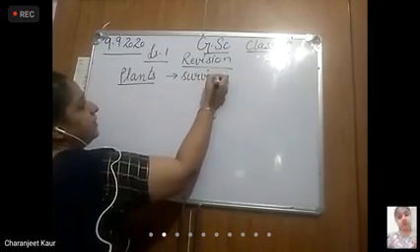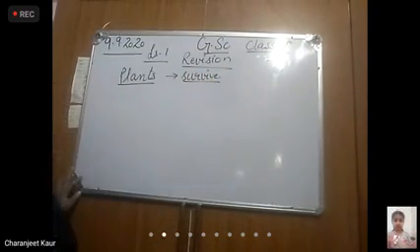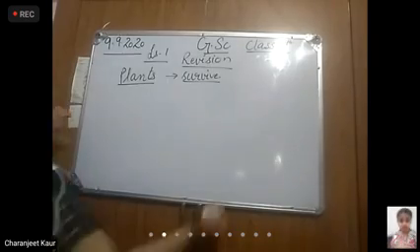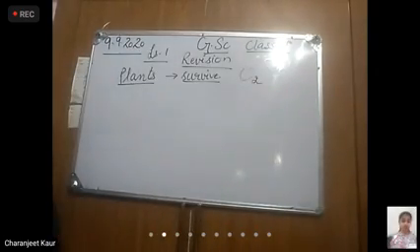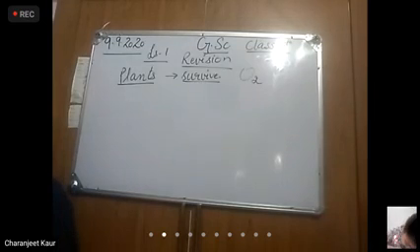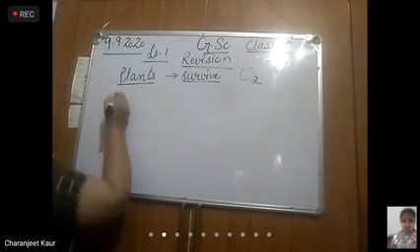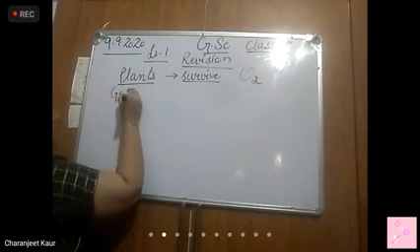Why do we need green plants to survive? Because they give us oxygen to breathe. Then students, as you all know, green plants are also considered as our green friends.